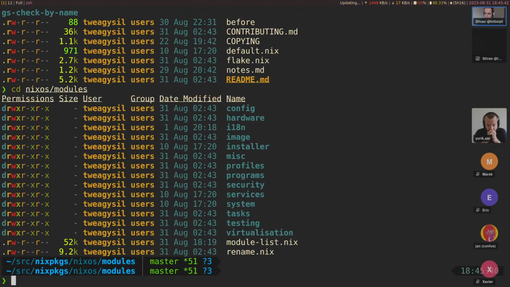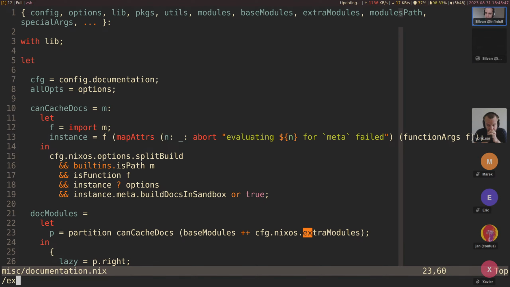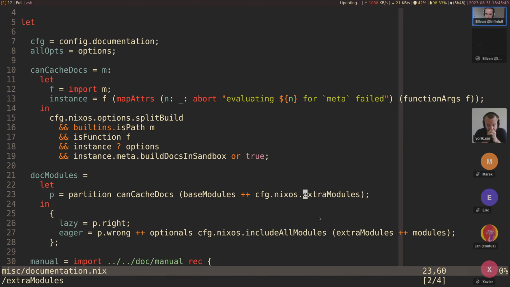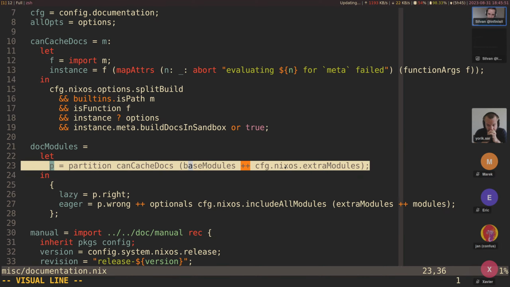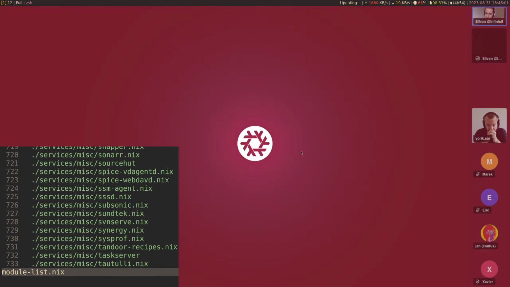Let me try to find it. Documentation, Nix, extraModules, yeah, in here. baseModules, extraModules, and this is config.nixos. Well, extraModules, modules, yeah, it's used in here.